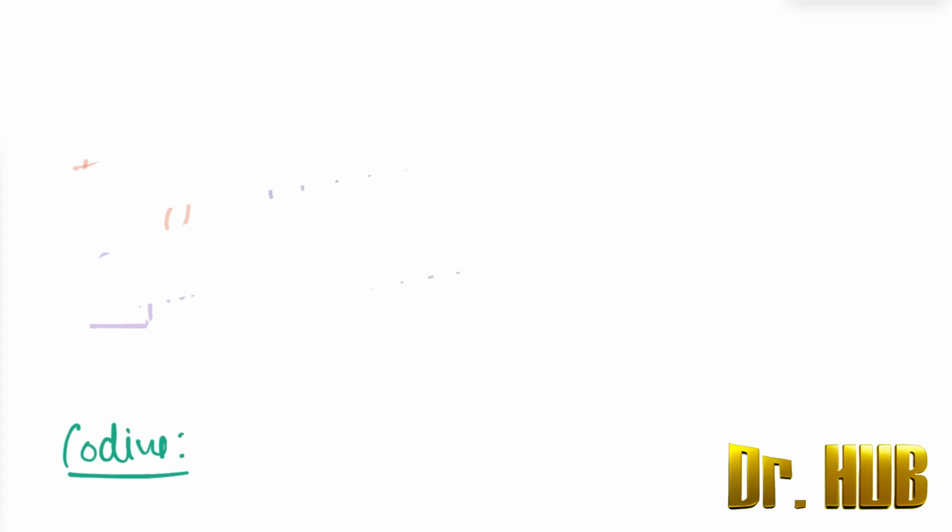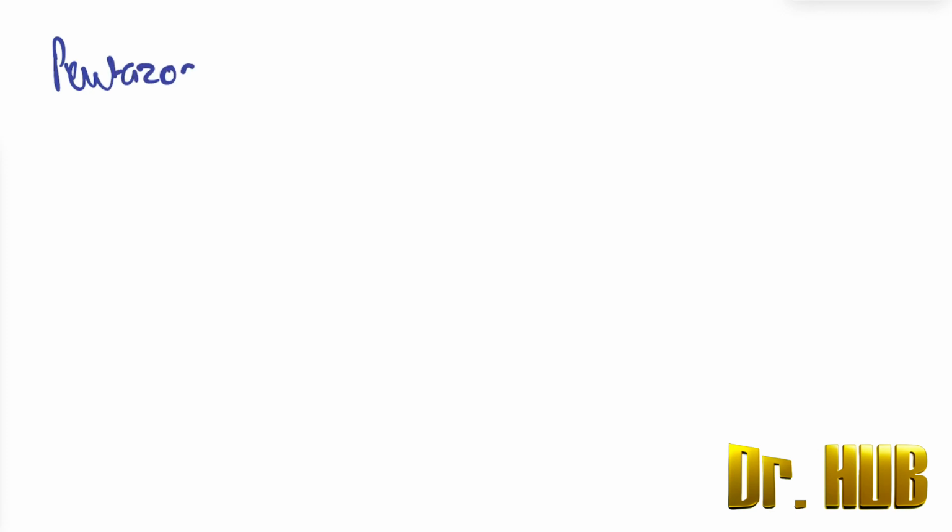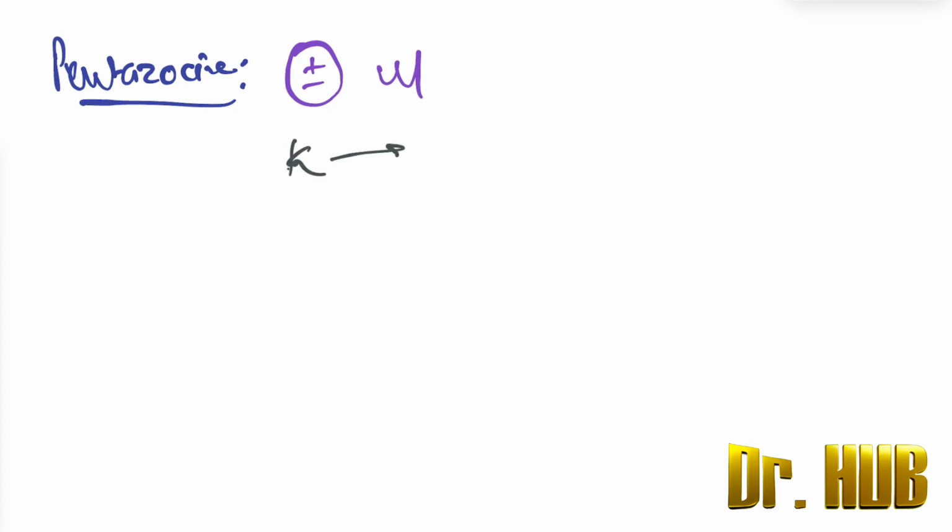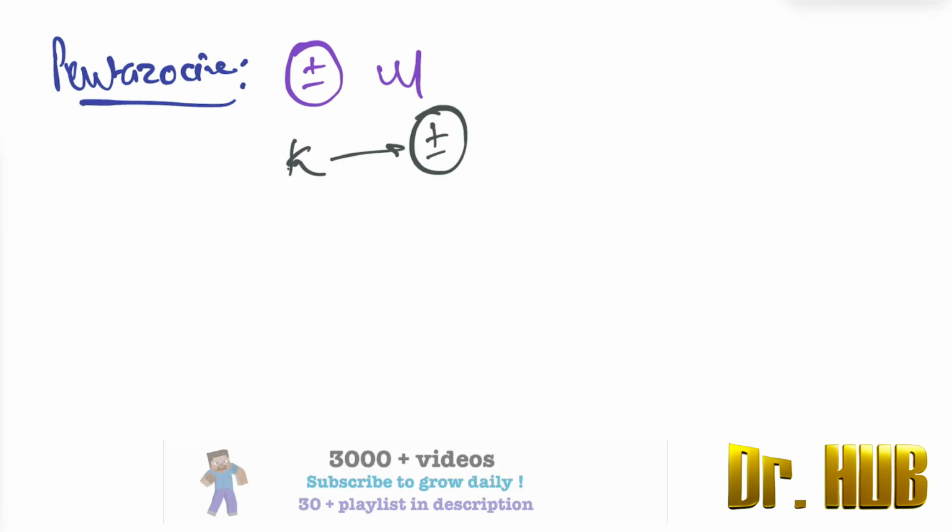Next, to continue, we look at the pentazocine. So what happens in the pentazocine? In terms of pentazocine, there is a positive and negative on the mu receptor and also the kappa. It has an effect also on the kappa. In case of kappa, it will be positive.